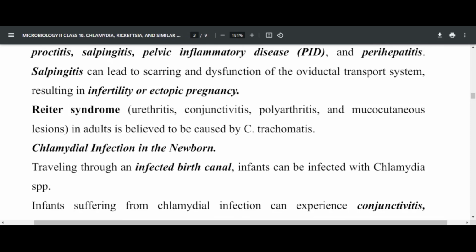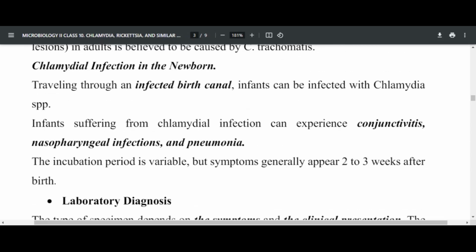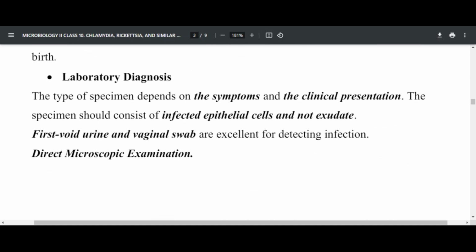An infant can be infected with Chlamydia when traveling through the infected birth canal of the pregnant mother. Infants can experience serious manifestations, including conjunctivitis, nasopharyngeal infections, as well as pneumonia. The incubation period is variable, but symptoms will generally appear within 3 weeks after birth, with conjunctivitis, pneumonia and nasopharyngeal symptoms.